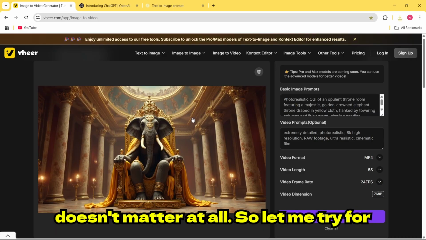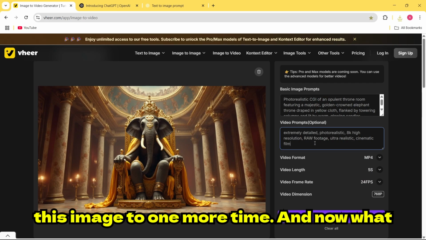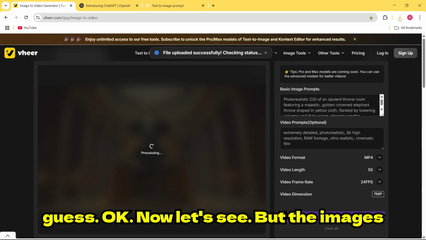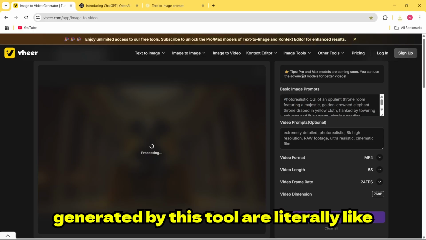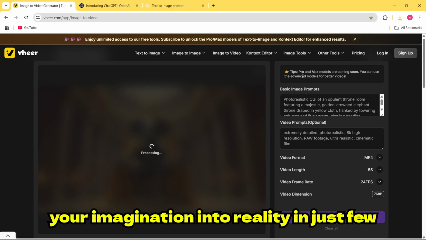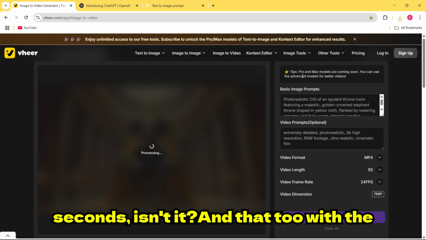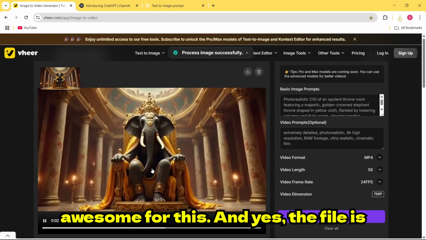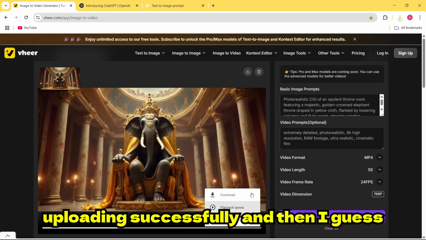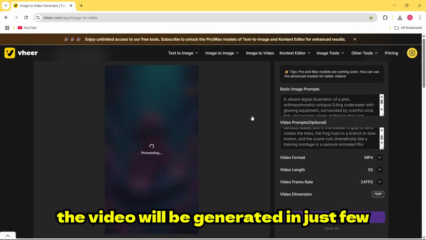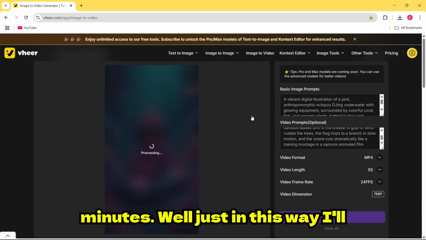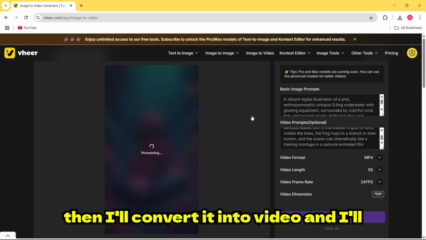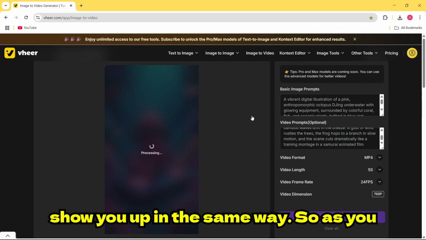So let me try for this image one more time, and now I'll again go with that same prompt, I guess. Okay, now let's see. The images generated by this tool are literally ultra realistic. You can even turn your imagination into reality in just a few seconds, isn't it? And that too with the help of ChatGPT, it makes it insanely awesome. And yes, the file is uploading successfully, and I guess the video will be generated in just a few minutes. Just in this way, I'll try to create even more images and then I'll convert them into video and show you in the same way.